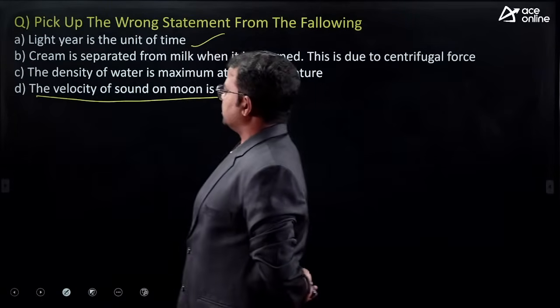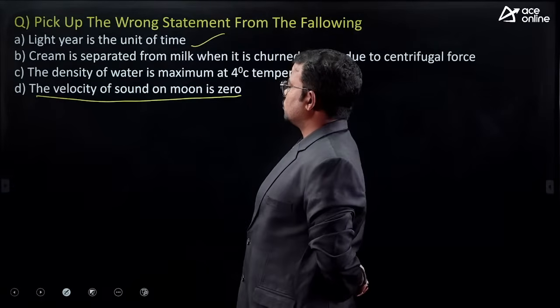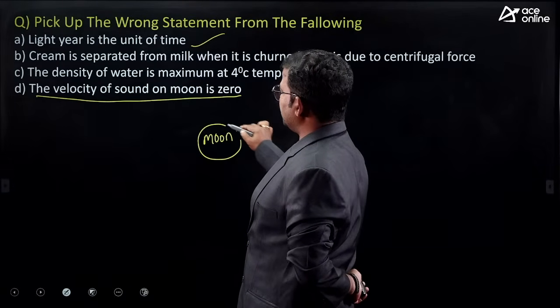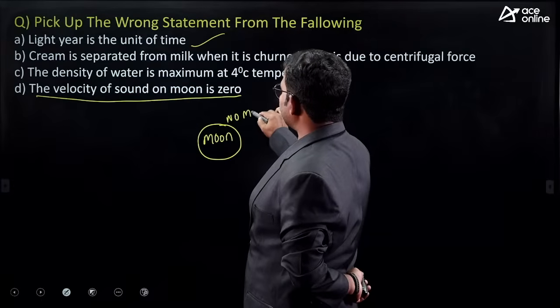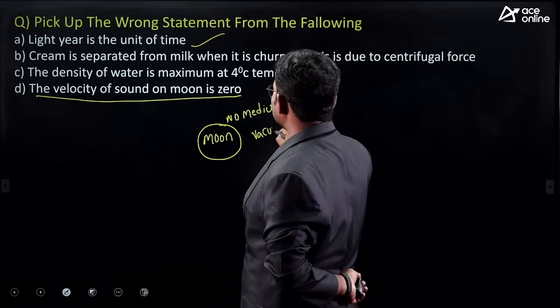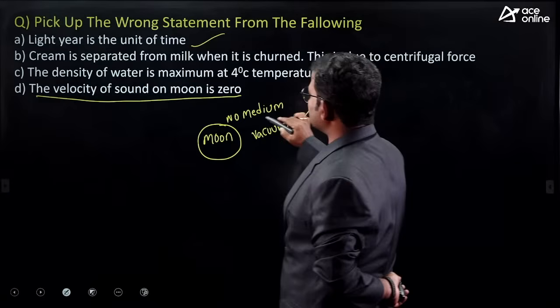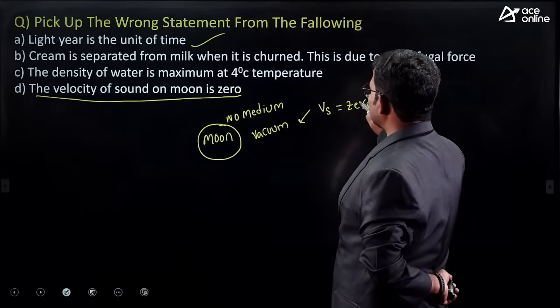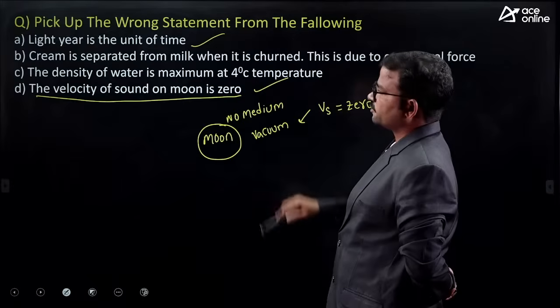If you consider the velocity of sound on the moon, there is no medium, meaning it is completely vacuum. In vacuum the velocity of sound is completely zero. That's why this statement is correct.